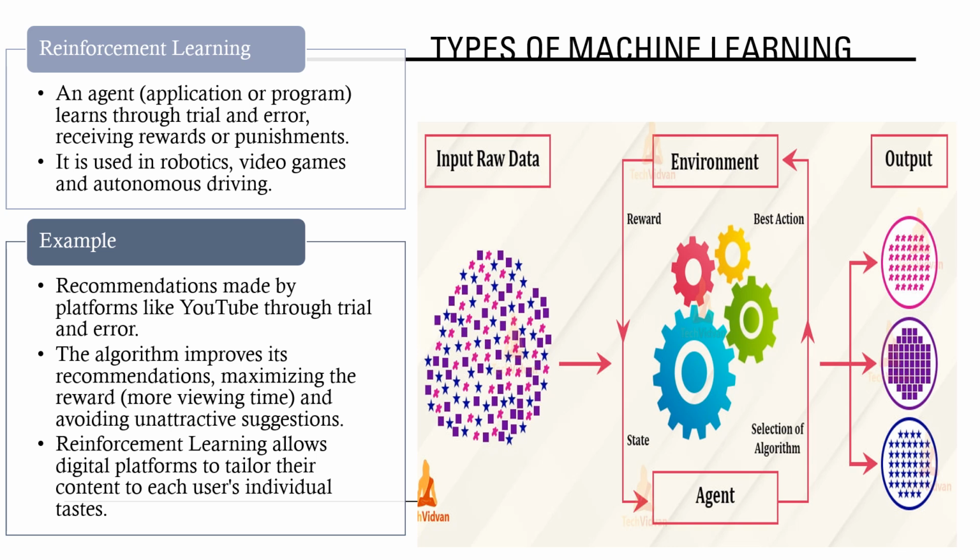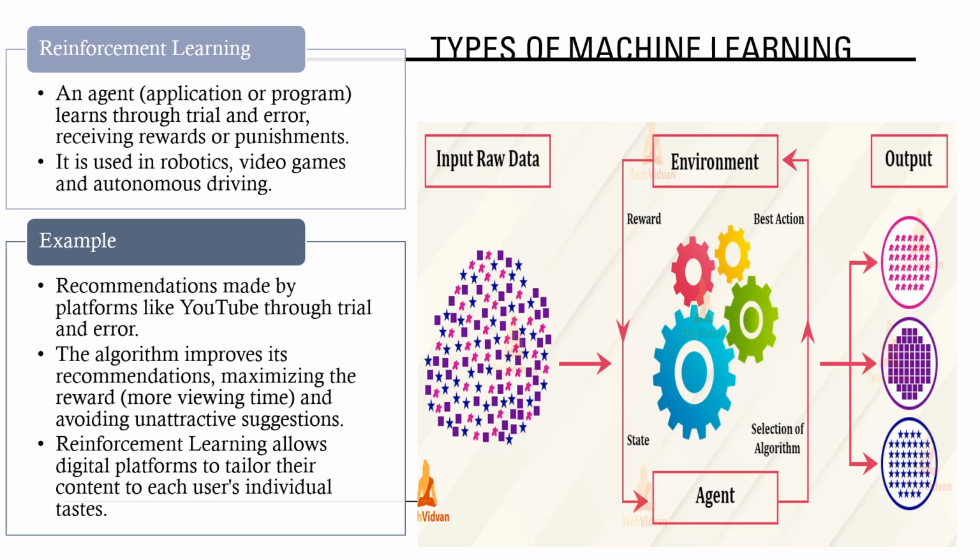An example of this is the recommendations platforms like YouTube make through trial and error. The algorithm improves its recommendations, maximizing the reward, more viewing time, and avoiding unappealing suggestions. Reinforcement learning allows digital platforms to tailor their content to each user's individual tastes.